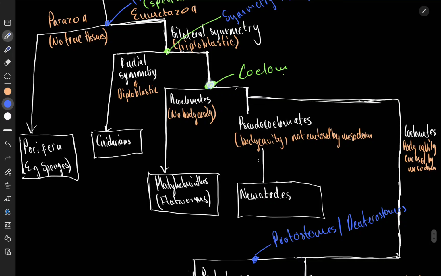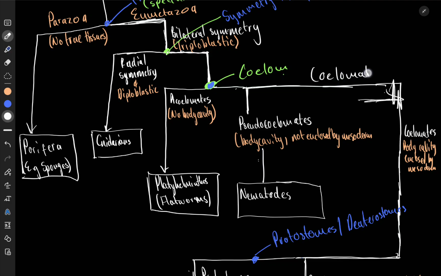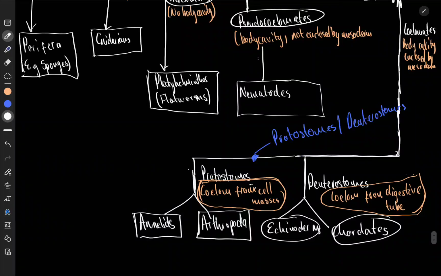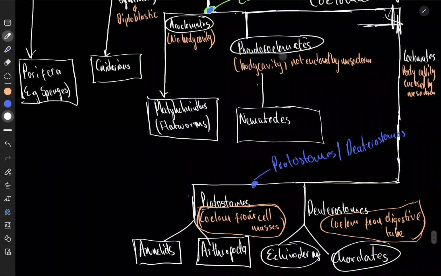So here we asked about coelom. Coelomates went this way, pseudocoelomates came here, and acoelomates came there. This is where we have the third one, so this is the coelomates. So these are the questions: tissues, symmetry and the number of germ layers, then coelom, and then the last thing would be, are you protostomes or deuterostomes, and you have put everything.